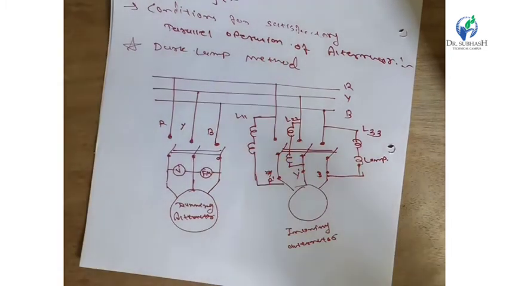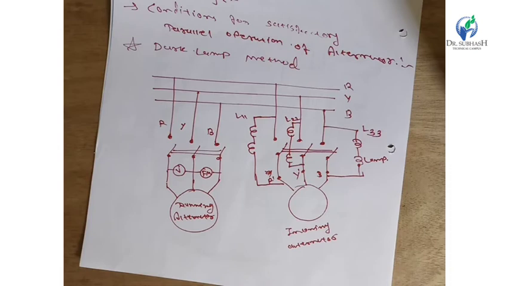Now, for the running condition, if the bus bar voltage and the alternator voltage are in phase with each other, then the polarities of the bus bar and alternator are the same at this instant. The voltage across each lamp will be 0 and the lamps will be dark. This is the proper instant of synchronizing. The synchronizing switch is made on so that the incoming alternator is connected to the system satisfactorily.